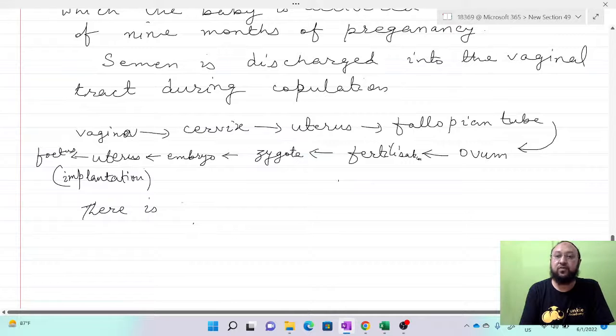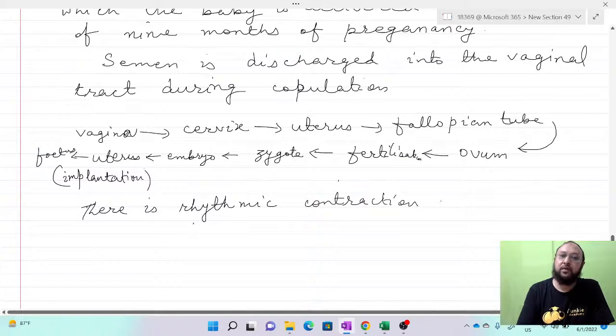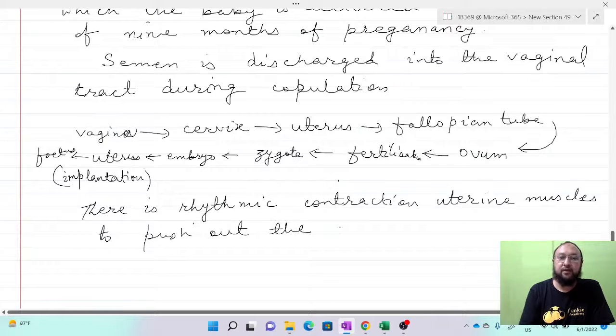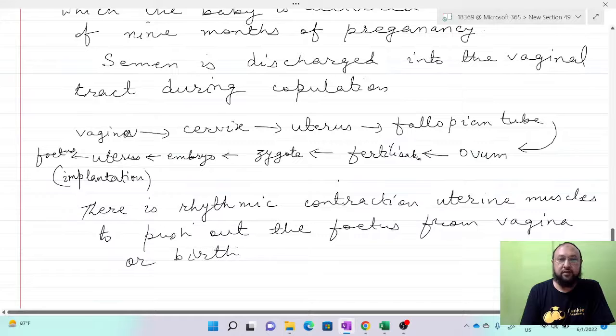After the fetus is fully formed, there is rhythmic contraction of the uterine muscles to push the fetus out through the vagina or birth canal. Okay, so this is how it happens.